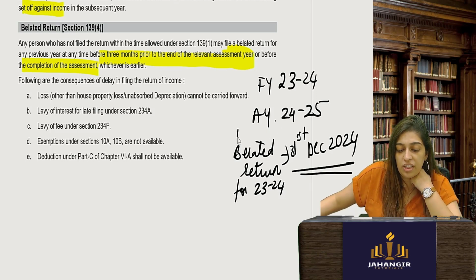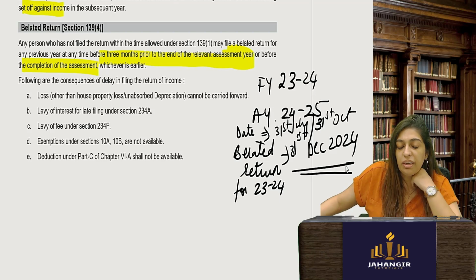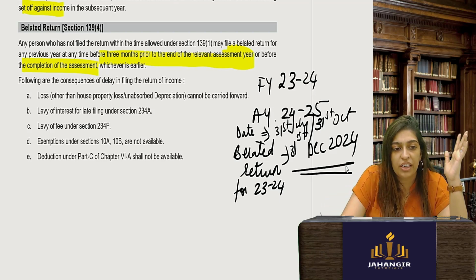Basically, what is your filing date? 31st July if you don't have to do any audit, or 31st October. Okay, they are saying by 31st December is the latest you have to file your return.